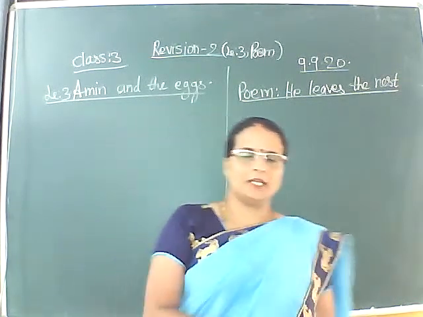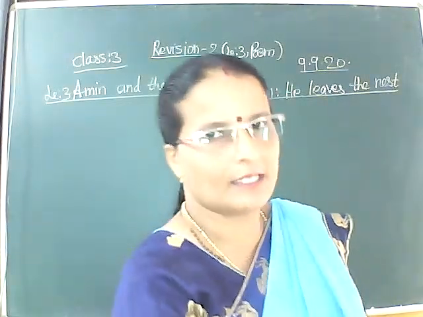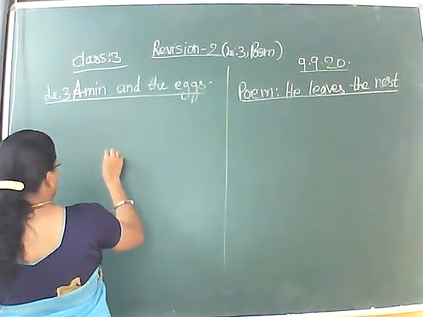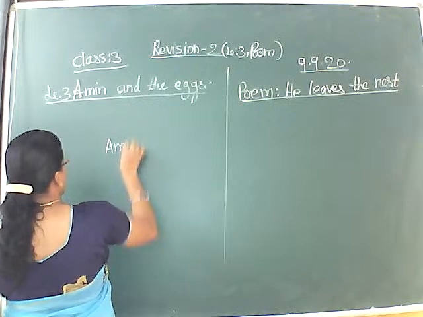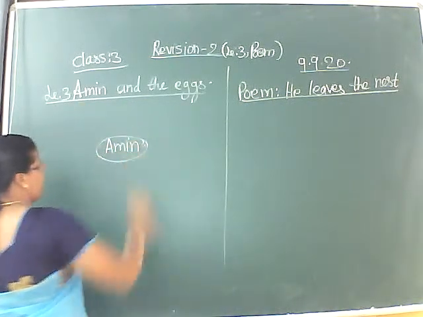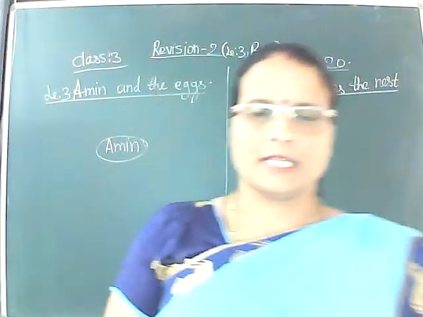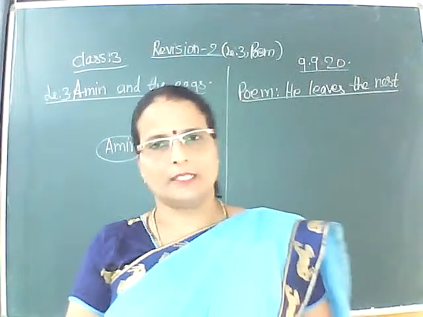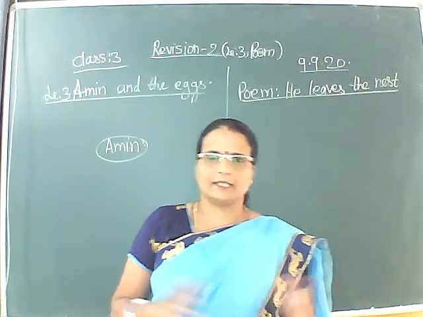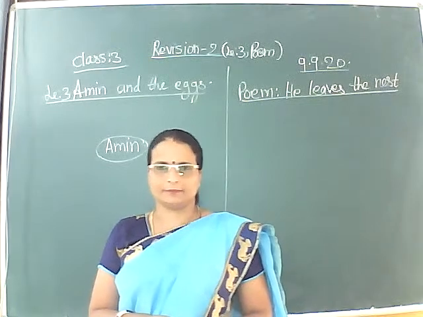In lesson number 3, the central character is a trader called Amin. Amin was a very poor man who was doing work in the field, means he was working for others or in his own field itself, and he was looking after his family.